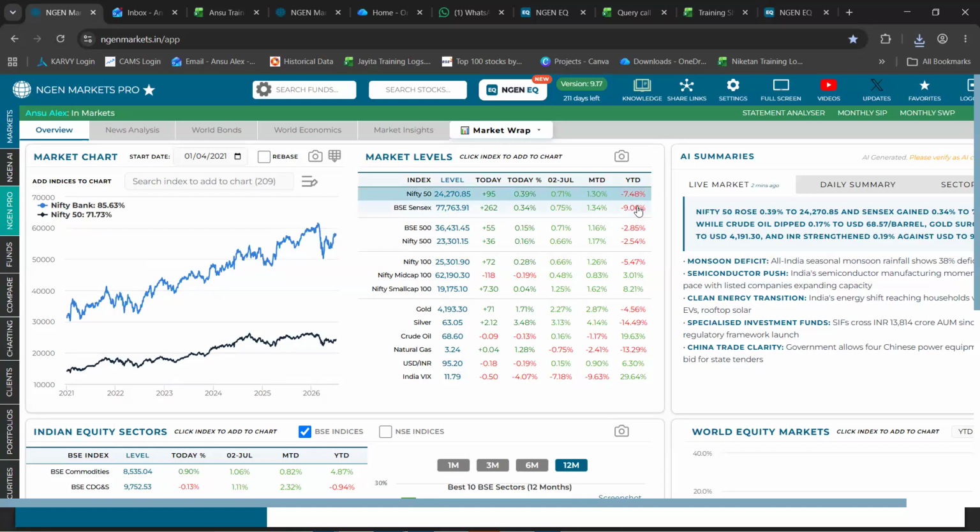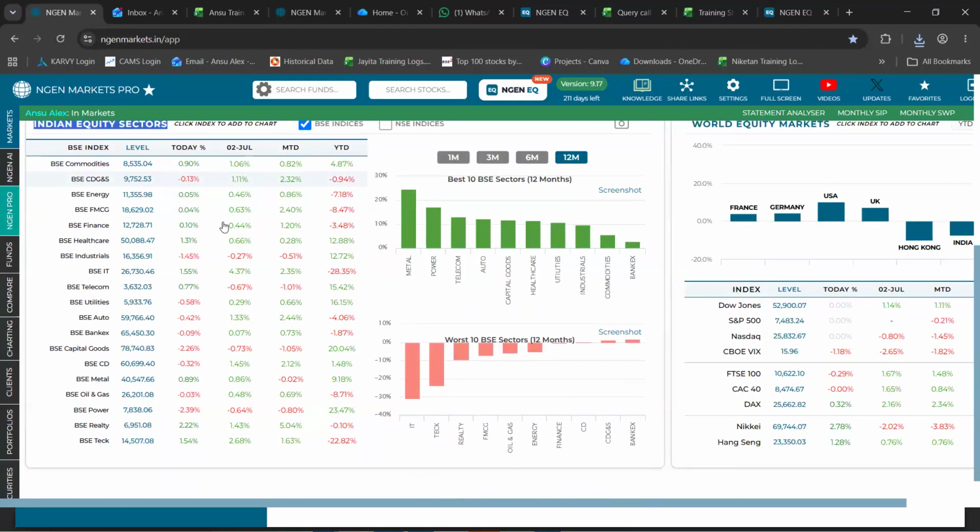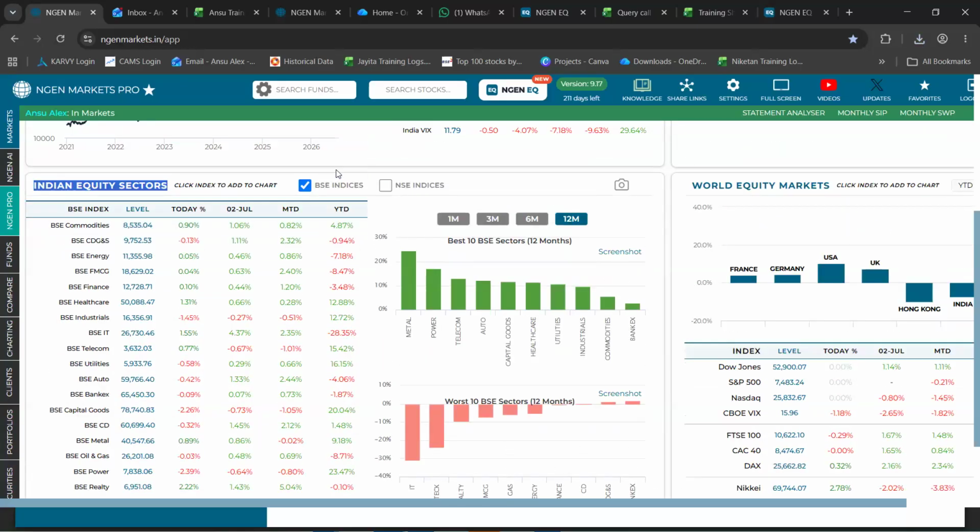Next, if you scroll further, you come across these Indian equity sectoral benchmarks. We show you the data for both BSE as well as NSE indices. By default, BSE would be selected. You can change this from your settings as well. Here as well, these would be the live tickers for each of these BSE or NSE sectors. Again, you see the live levels, the today, the 1 day percentage, the MTD, and the YTD.